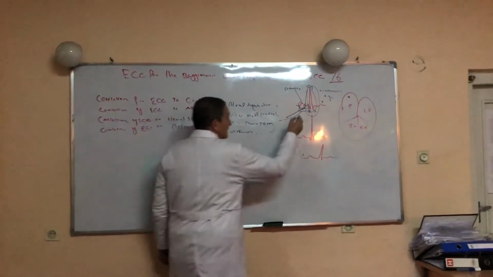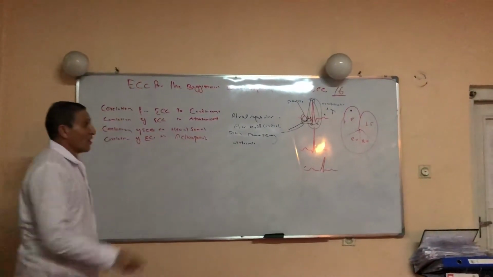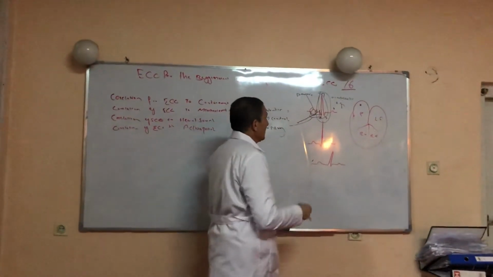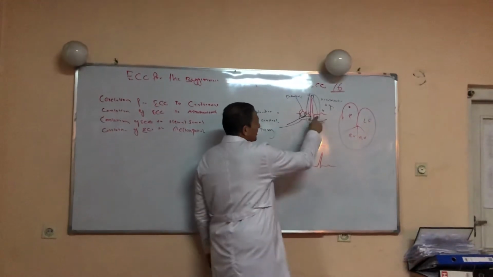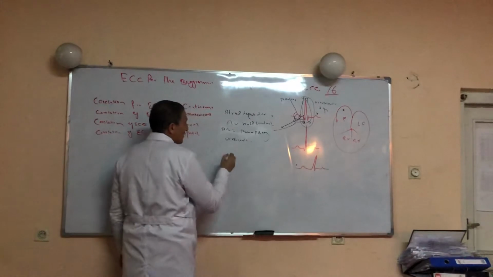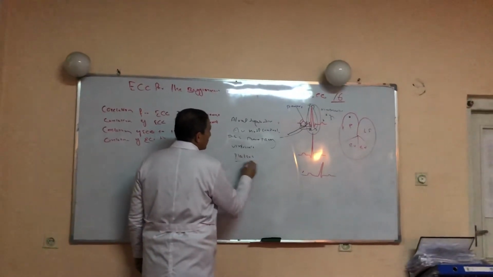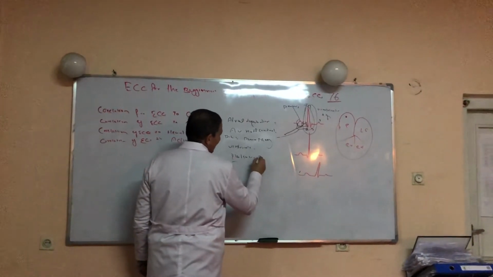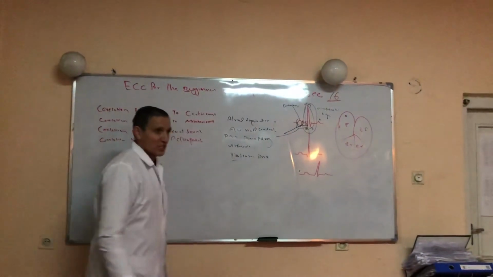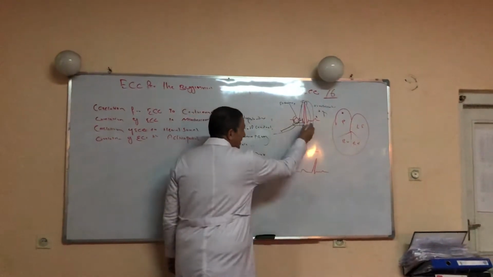What is this ST segment representing? That phase of the action potential. There is a pause, a period in which the heart is refractory. So the ST segment represents the plateau phase of the action potential, a pause clinically, during which the QRS complex has completed its depolarization. This segment occurs before the T wave.